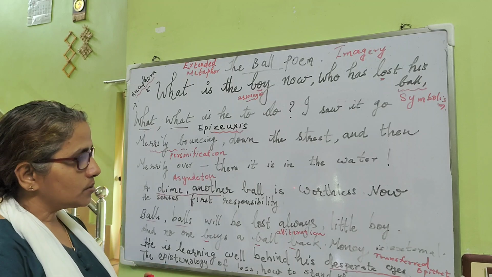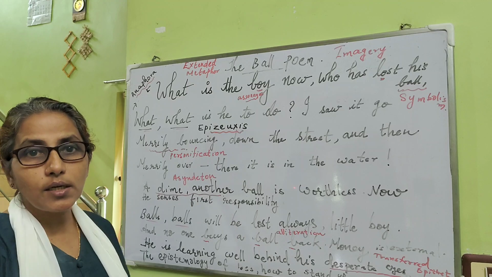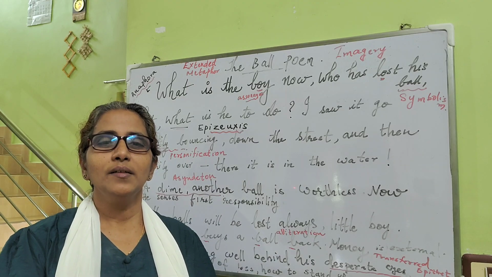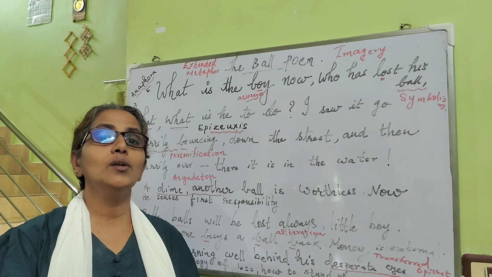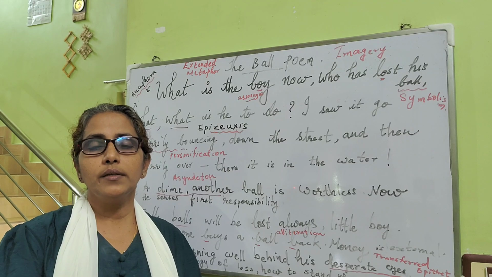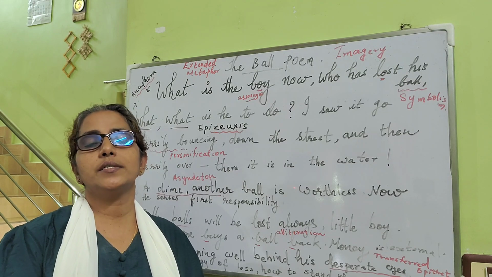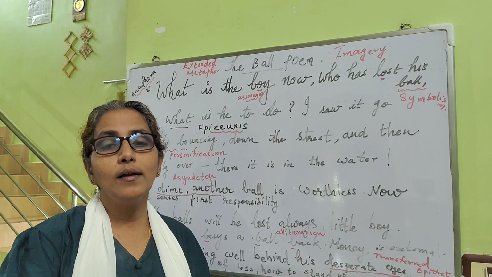Okay, next one we can say the important one is extended metaphor. There is a comparison. Losing of the ball actually represents the hardships or the finality of loss in life.